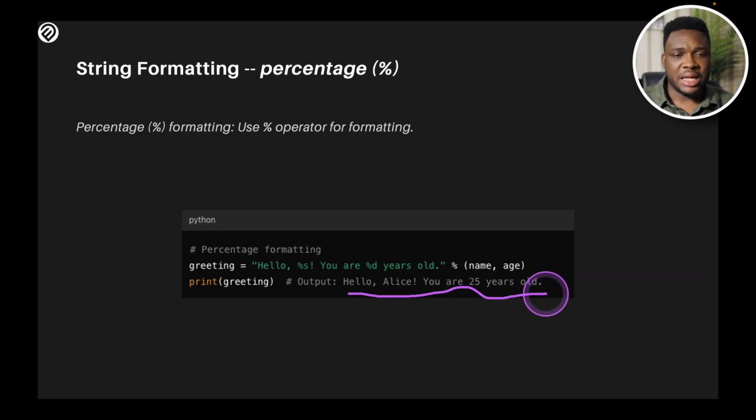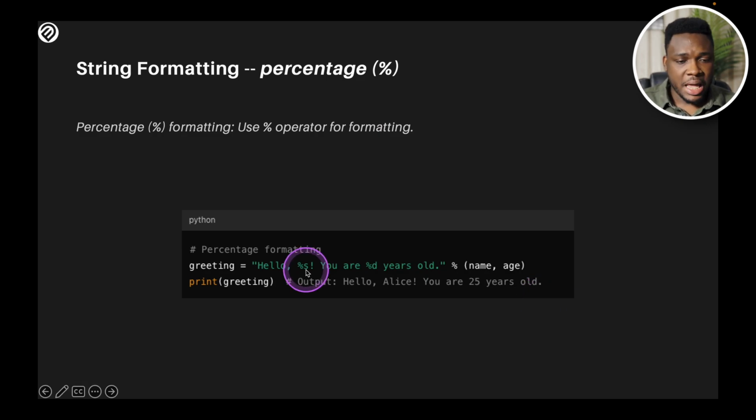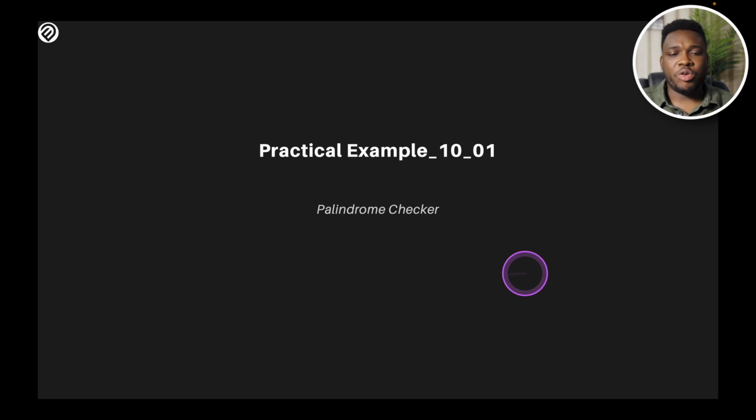This also works. The last one is you could use the string formatting of percentage formatting. We use percentage operator for formatting, and the way this works is I have here my percentage of string, and the percentage D is for integers. So here the percentage S expects a string and the percentage D expects an integer, and at the end you just specify the first and you also specify the second, and that is how you can do that using the percentage formatting.